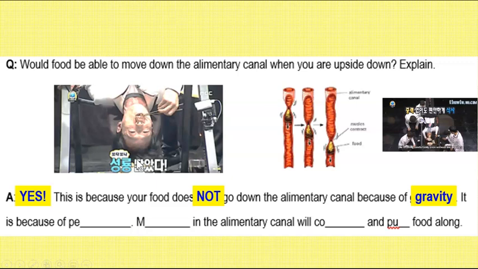If not, how do astronauts eat? In the earlier part of the video, you saw the astronauts were able to eat the carrots and the cheese cubes even though they were floating in space because there is zero gravity. Why is that so? Because of the amazing power of peristalsis.